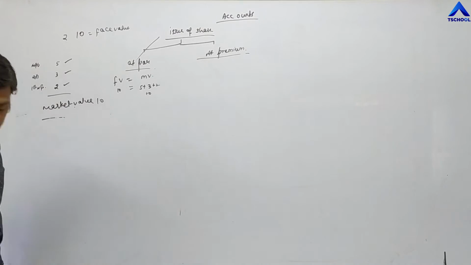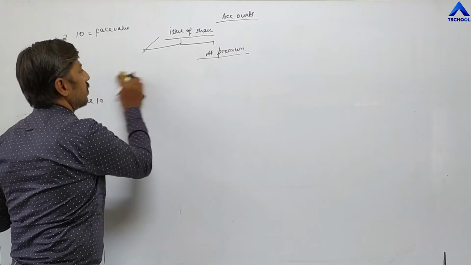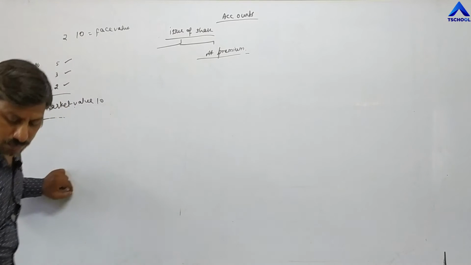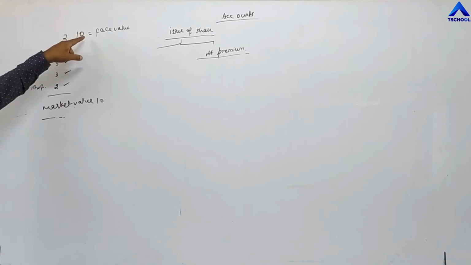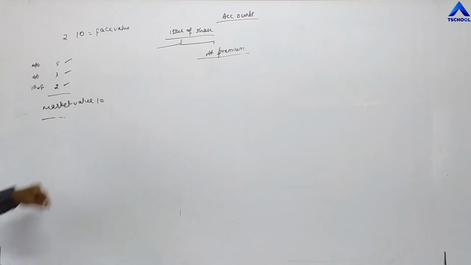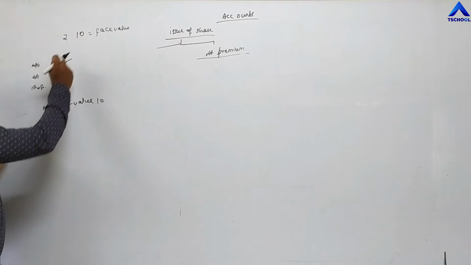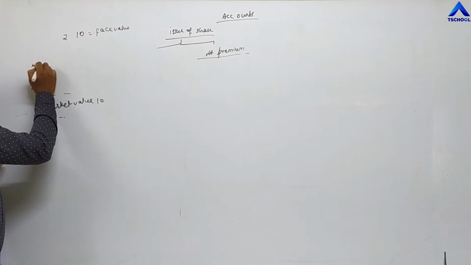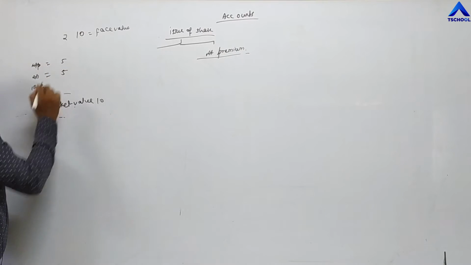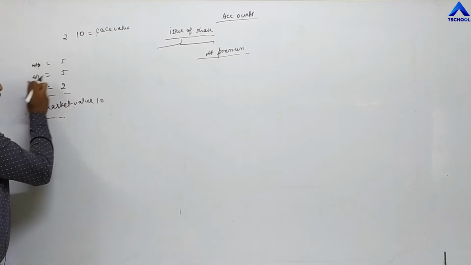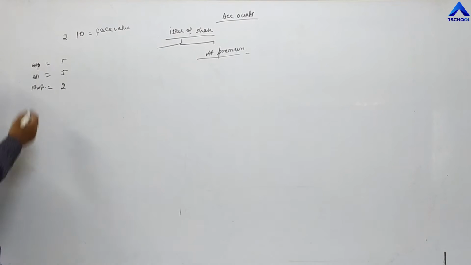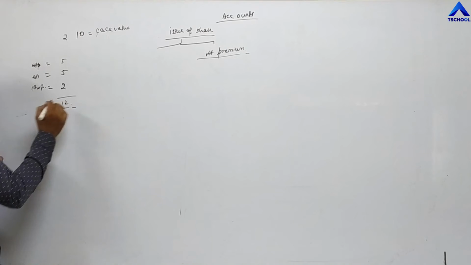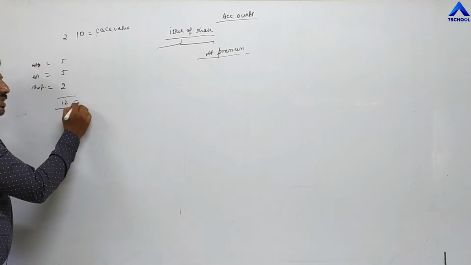Now come to premium. What is premium? Premium means, again, suppose the company has decided the price of one share is 10 rupees. This is called face value. And the company is demanding this in 3 installments. Application money, suppose 5 rupees. Allotment, 5 rupees. First call, 2 rupees. Now the total of these 3 installments becomes 12 rupees, and 12 rupees means market value.